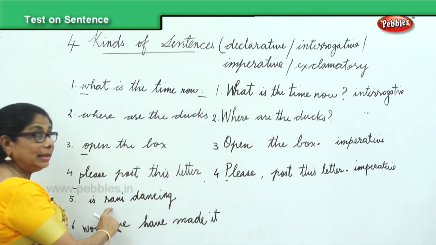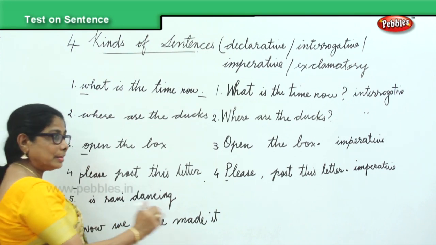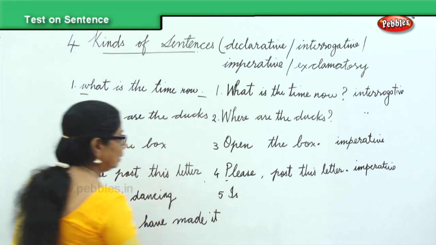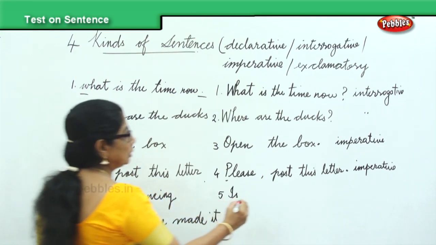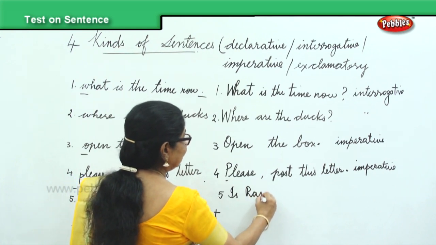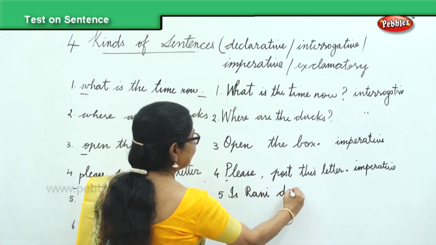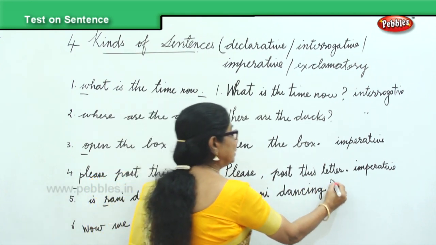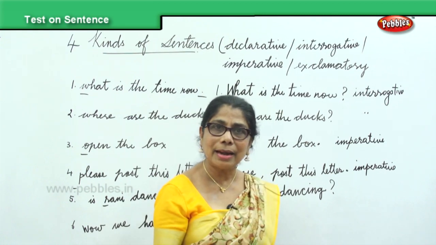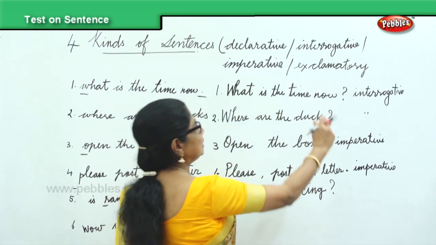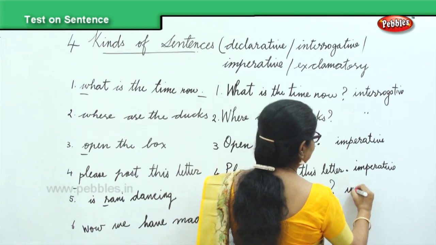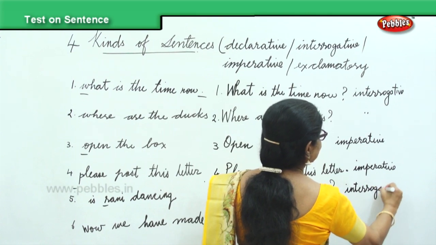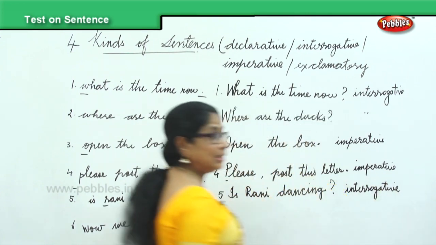Okay. Next, look at the sentence now. Is Rani dancing? I, capital letter. Rani, name of a girl. Is Rani dancing? It is a question. Is Rani coming? It's a question. When it's a question, it is an interrogative sentence. Now, I'm sure it's very easy for you to find out.